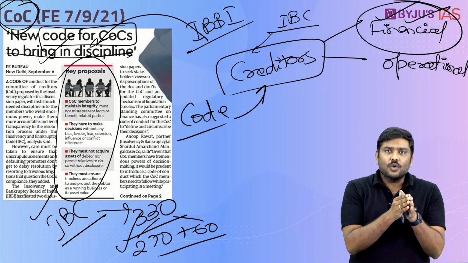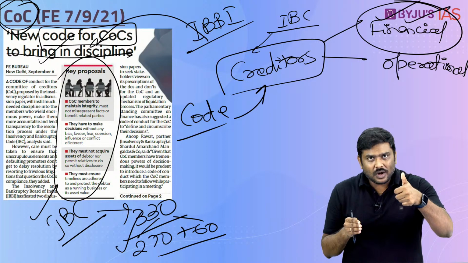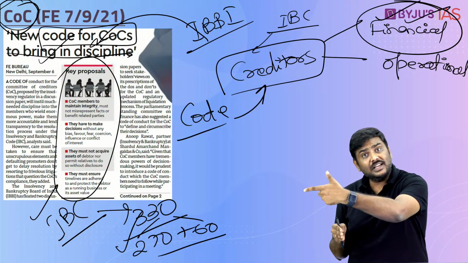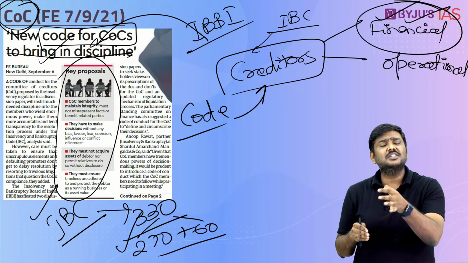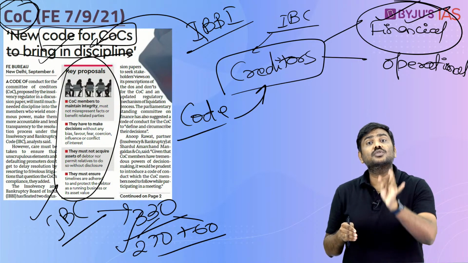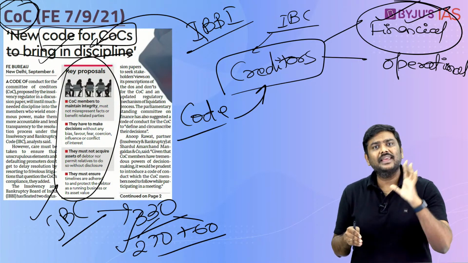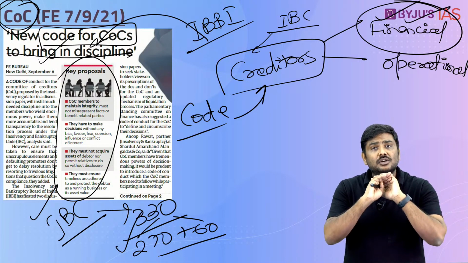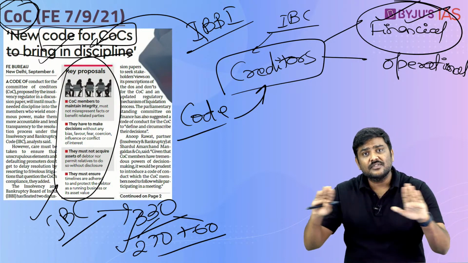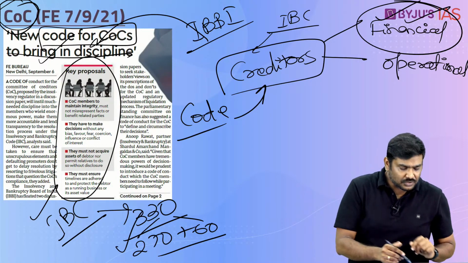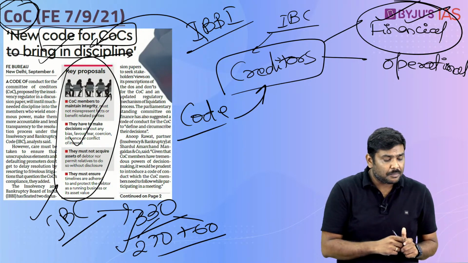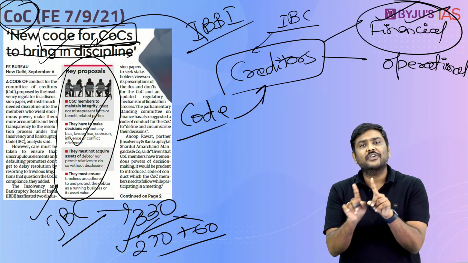But what this particular code says is, if either you are purchasing an asset or your relative is purchasing an asset, any related party is purchasing an asset, please disclose it to the stakeholders in the beginning itself, so that there is absolutely no confusion, transparency will be maintained, etc. So these are some of the things which have been proposed under the code for the Committee of Creditors.